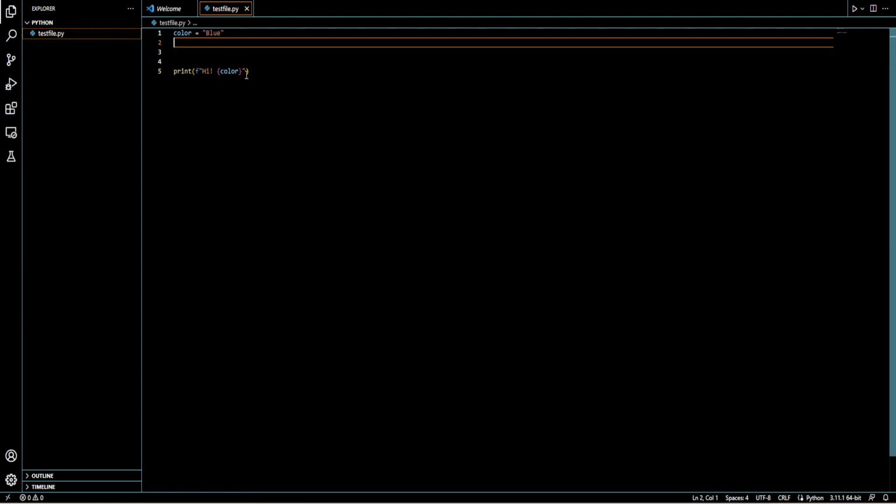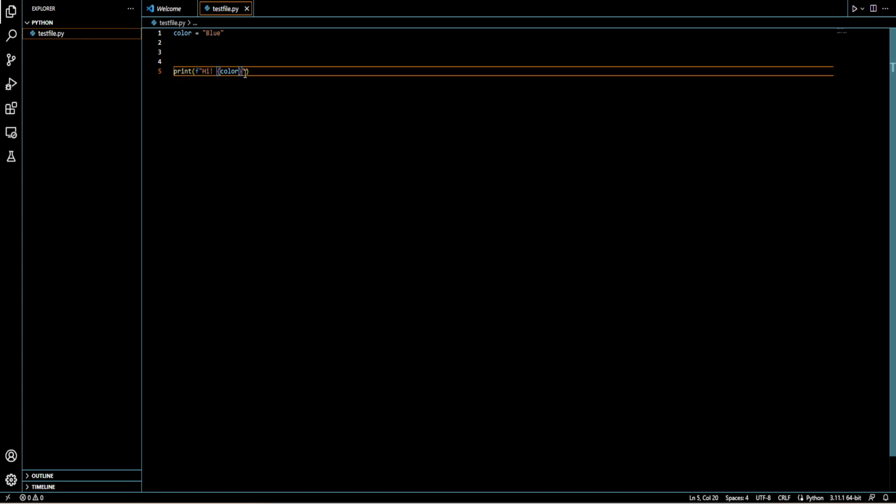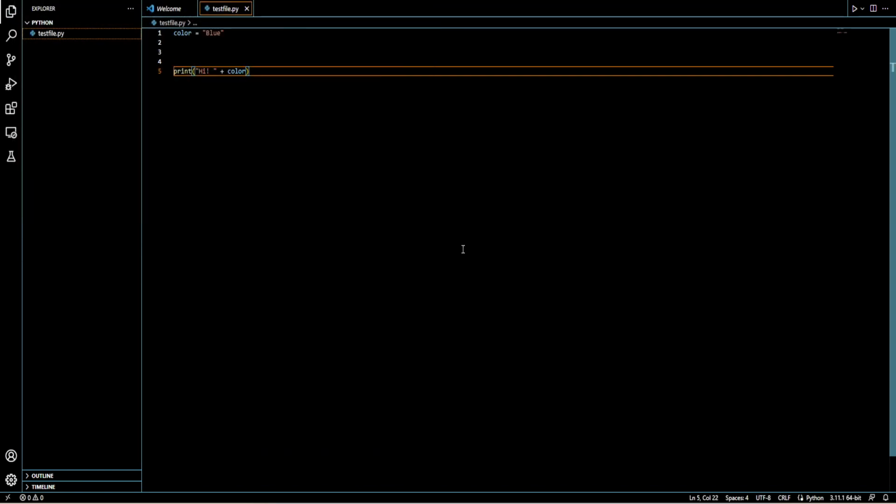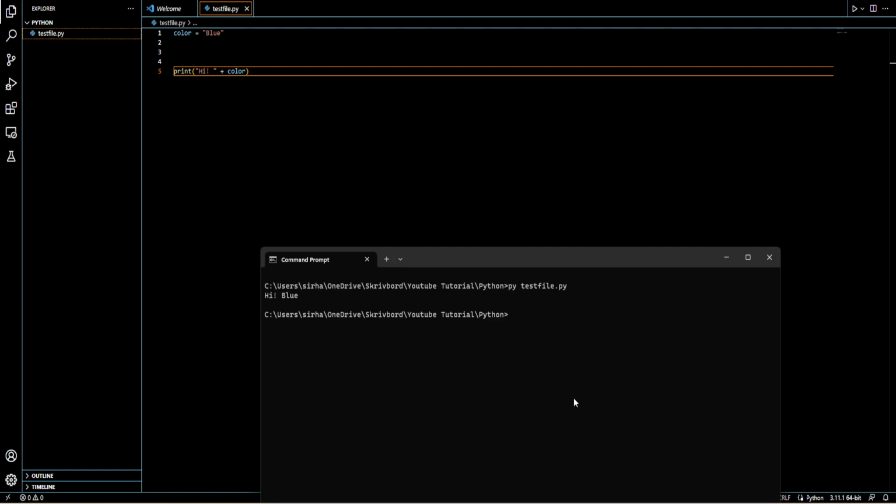But you might also be like, isn't it a bit wasteful to do this instead of typing blue? But it also kind of depends on the string length or the number length. But one other way you can do it is you can remove this and you can make a space here and type a plus and then color. And this is also one way you can do it. So if I do it now, py test file dot py. If you do this instead, it will still do it. So there's some ways you can do it.